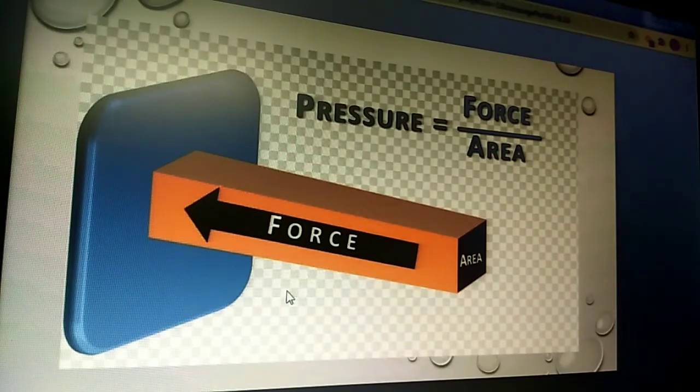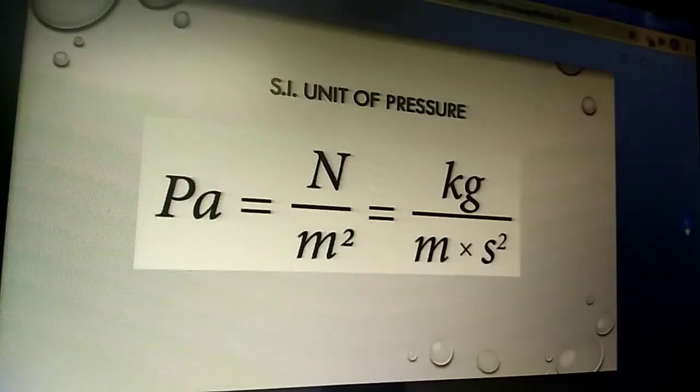Now what are the SI units? The SI unit of pressure, since force is in Newton and area is in meter square, is Newton per meter square, and it is also known as Pascal after Blaise Pascal.